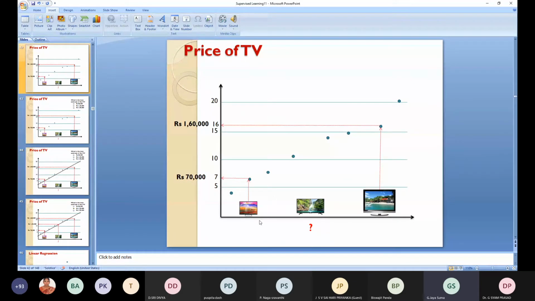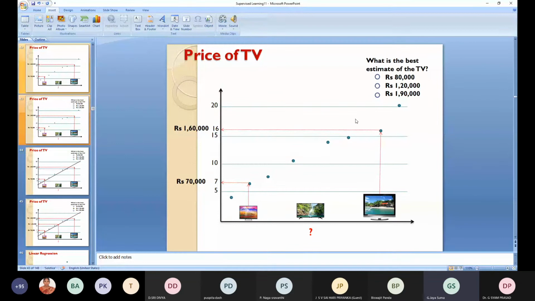So here the size is given in the x-axis and rate is given in the y-axis. What is the best estimate for this TV: 80,000, 1,20,000 or 1,90,000? Basing on this, because you can draw a straight line, you can say that 1,20,000 is the best rate you can estimate for the TV, basing on this straight line.